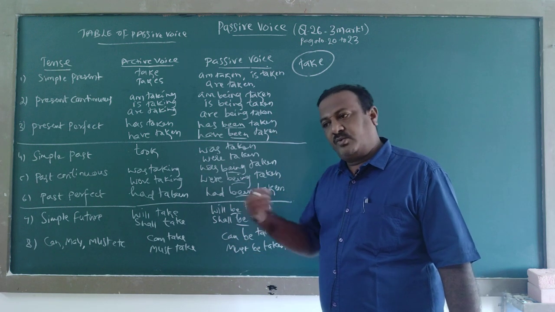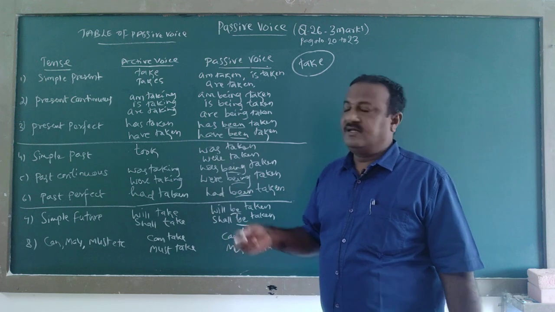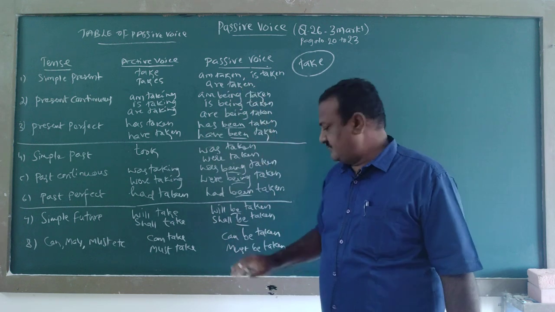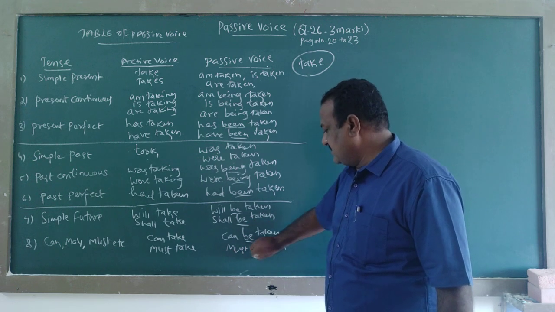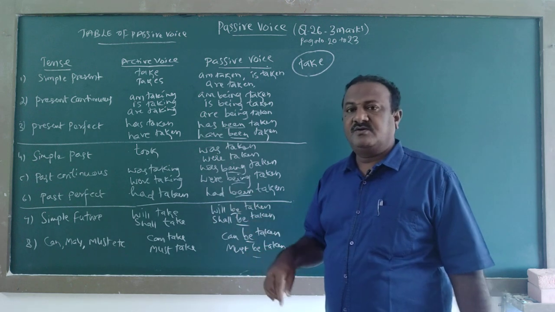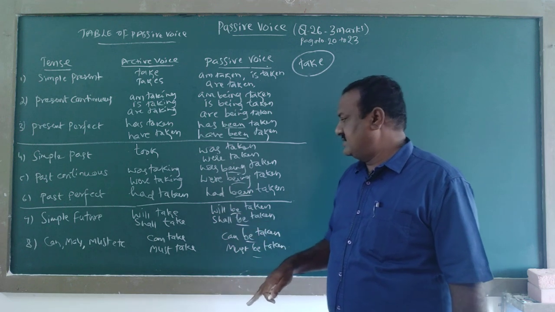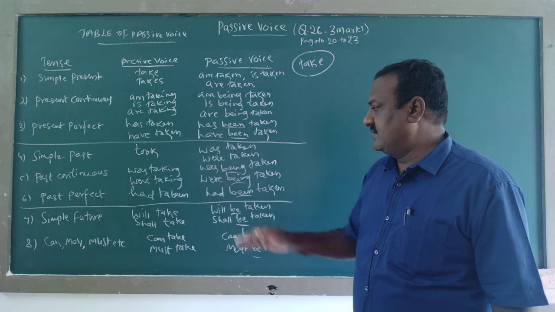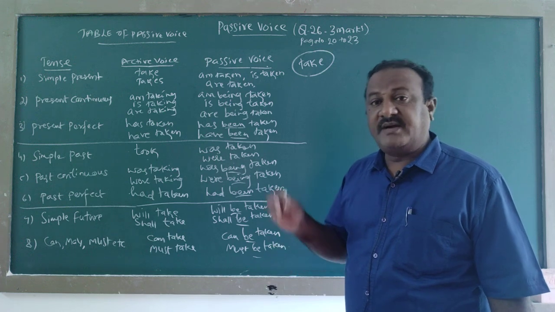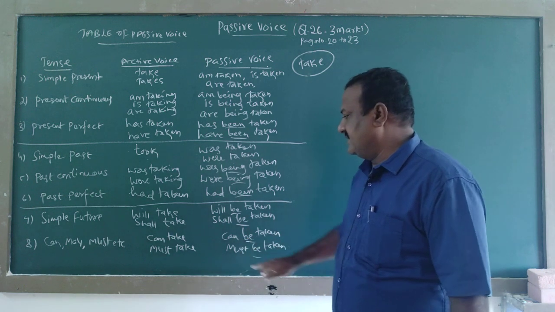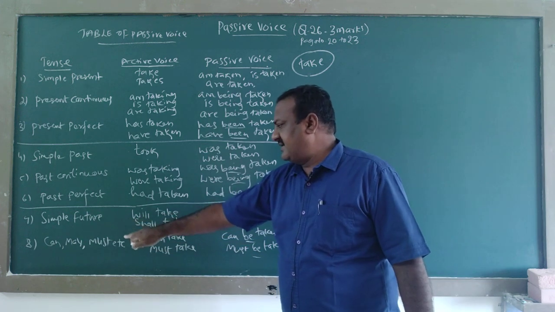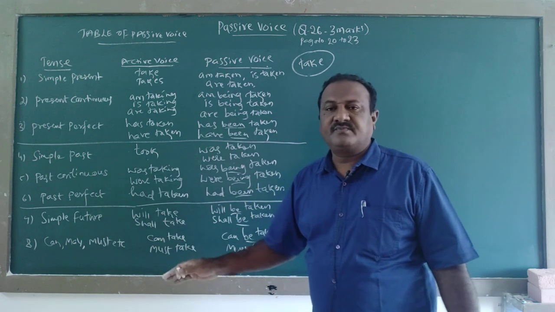If we want to change it into the passive form, see once again: can be, must be, should be, shall be, might be. So, can be taken, must be taken.